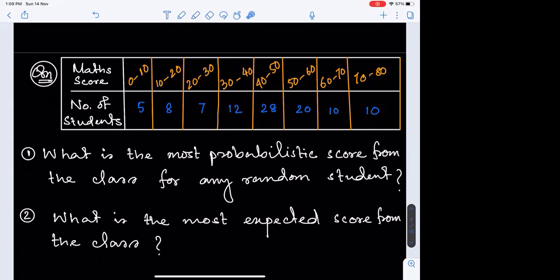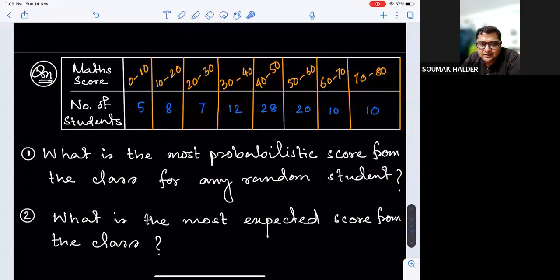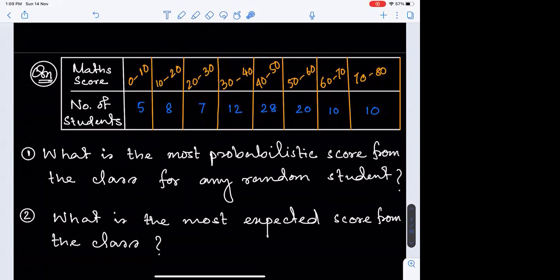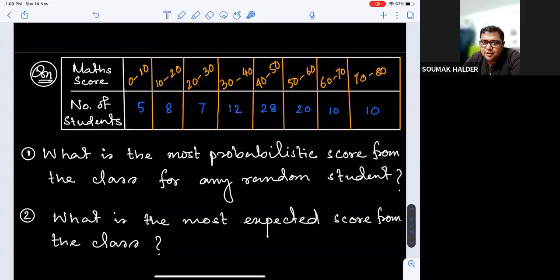So I randomly selected a student from the class. That particular student could have any possible score from any of these 8 categories. When I select a student at random, what is the highest probability for his score?